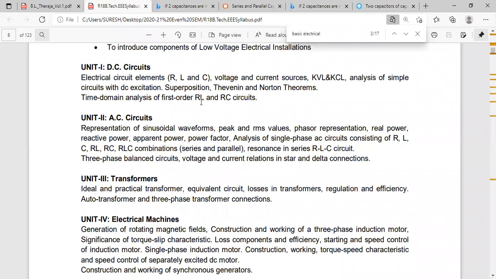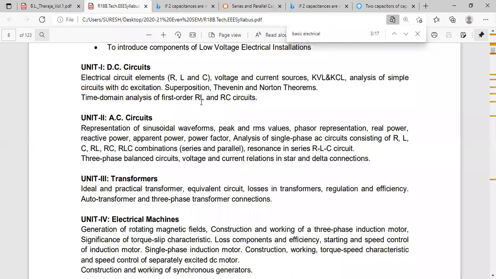Next question. What is the time constant of RL circuit? For 2 marks they will ask. Anyone?